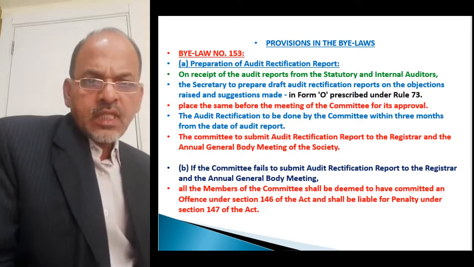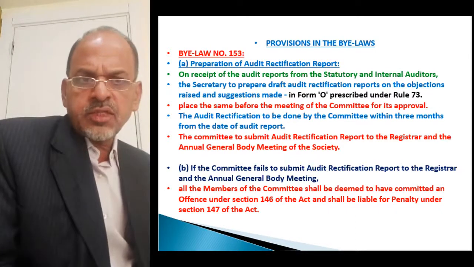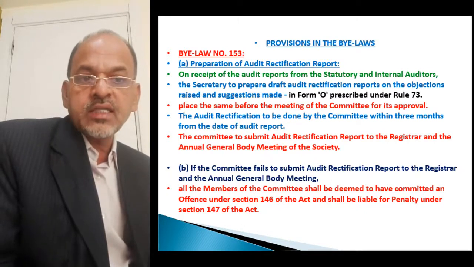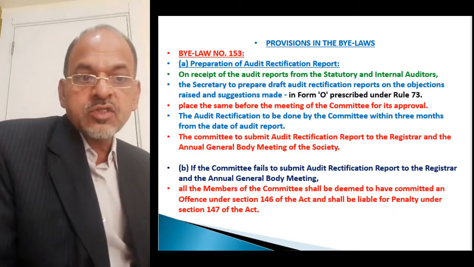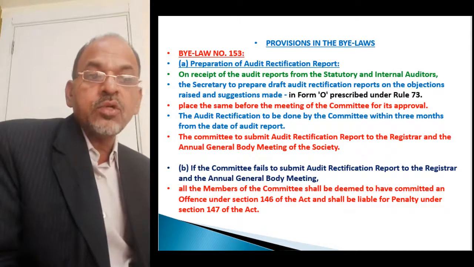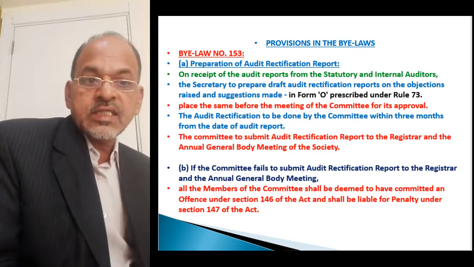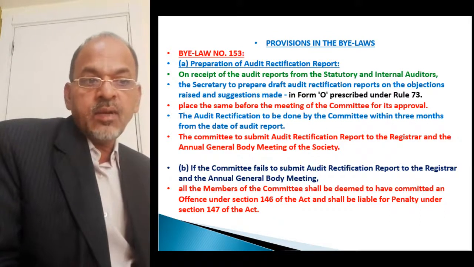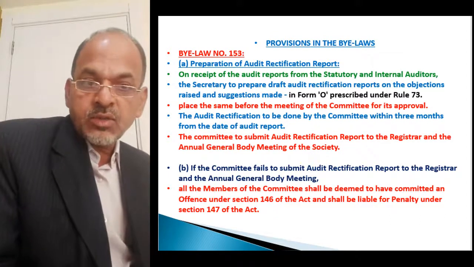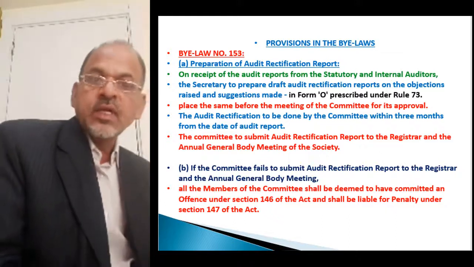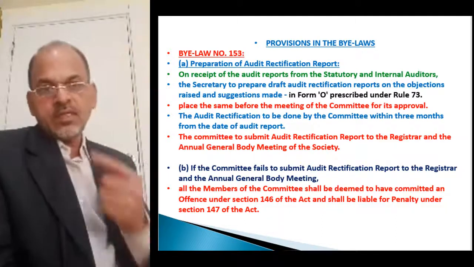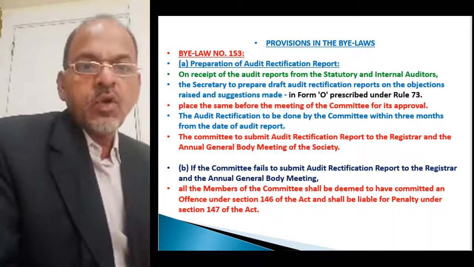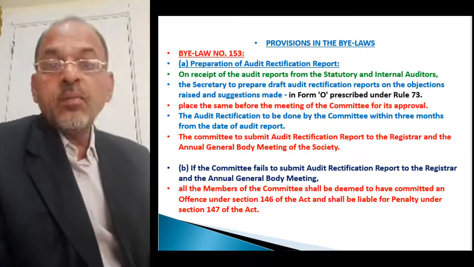Next provision: if the committee fails to submit the audit rectification report to the registrar and the annual general body meeting, all the members of the committee shall be deemed to have committed an offence under section 146 L1 of the Act, and shall be liable for penalty under section 147 L1, that I already explained to you under section 82 also. So these are the provisions about the audit rectification report in the bylaws of the society.